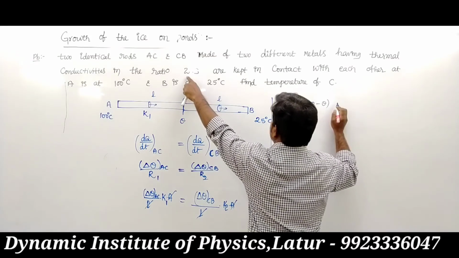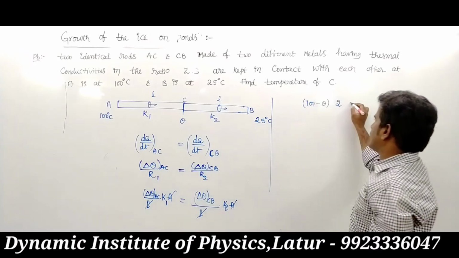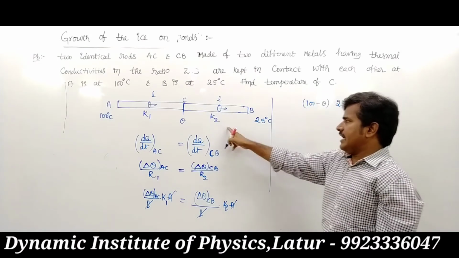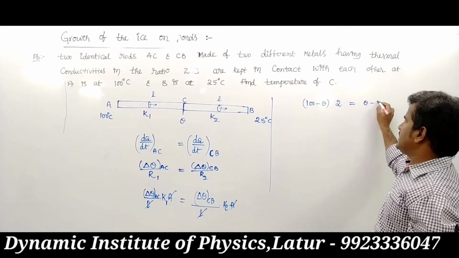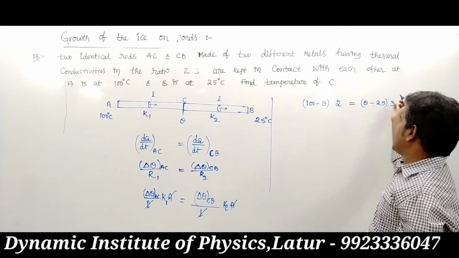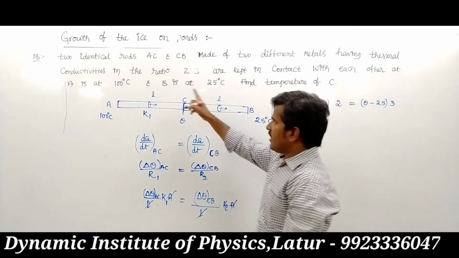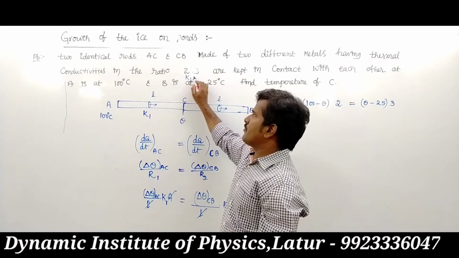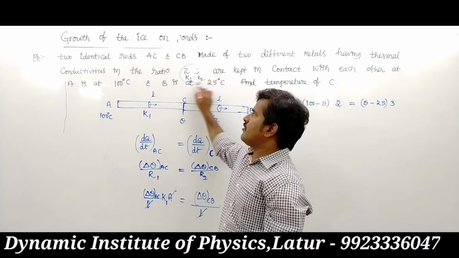K1 is nothing but 2 times, that is equal to the temperature difference theta minus 25 into K2. K2 is nothing but 3 times. So K1 upon K2, these values we know.